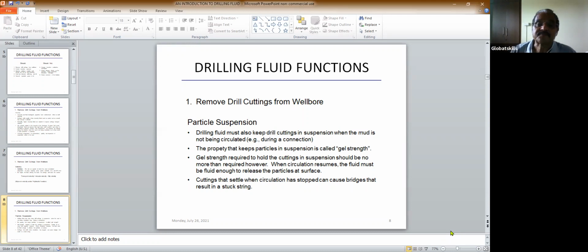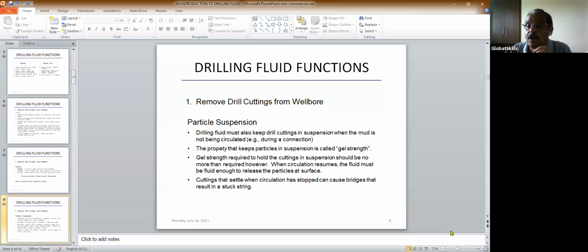The gel strength required to hold the cutting in suspension should be no more than required. However, when circulation resumes, the fluid must be fluid enough to release the particle at surface. You see, if the gel strength is very high, there will be a problem. Why? Because when you start pumping again and it comes to the surface, it should remove the cutting. It should not take the cutting back again. If the gel strength is very high, then the cutting will not get removed. So that is also very important.